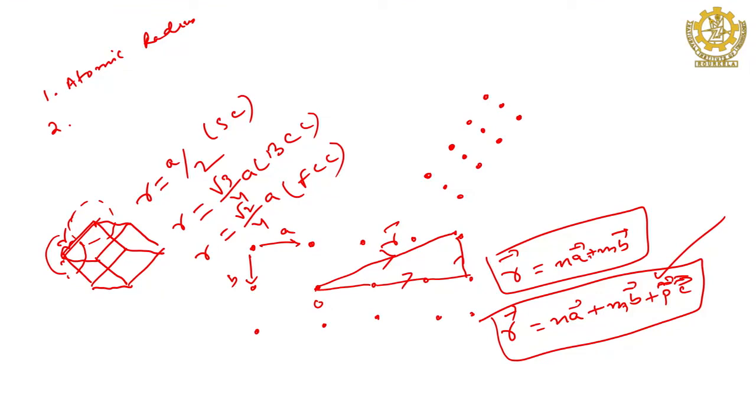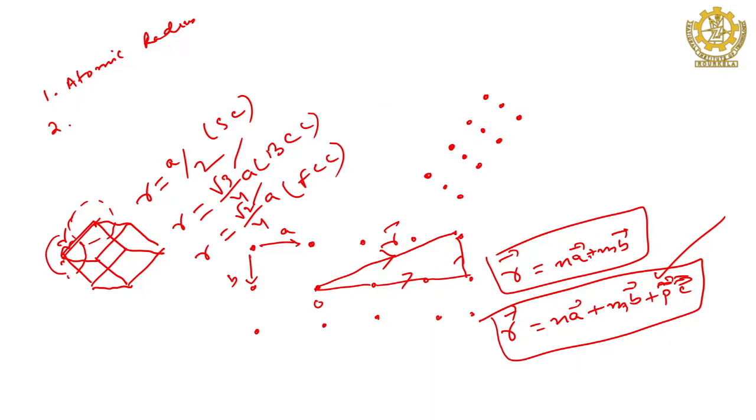but in order to not make it complicated, better to write with denominator 4. So, this is root 3, this is root 2, easy to remember, right. So, for BCC it is root 3 by 4 A, and for FCC it is root 2 by 4 A. A is the same lattice parameter, because all are cubic, right. So, this is one atomic radius. Then the next is the coordination number.